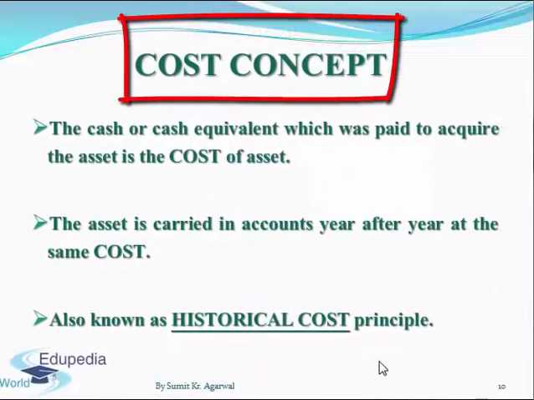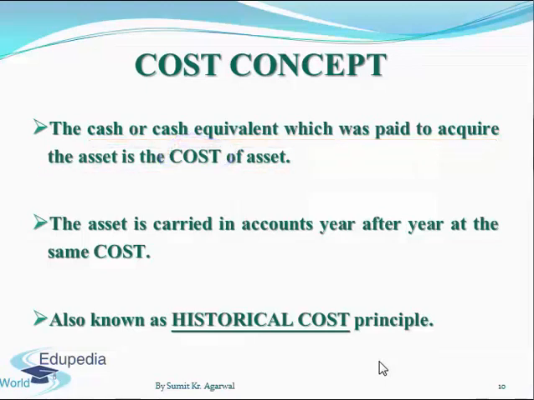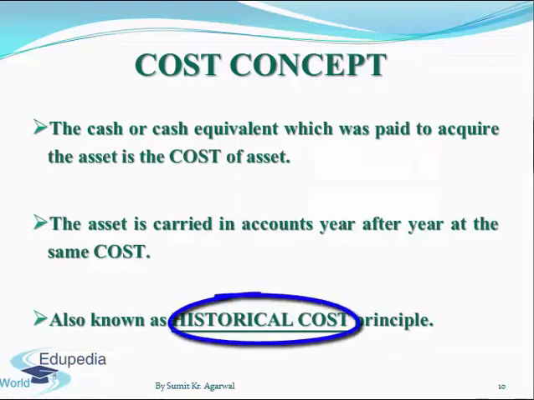Now coming to the cost concept. Cost is basically the cash or cash equivalent which was paid to acquire the asset, and this becomes the value of the asset in the books of accounts. So even after many years, this particular asset will appear at the same value which was the cost of this asset in the accounts of the company. This is why it is also known as the historical cost principle.